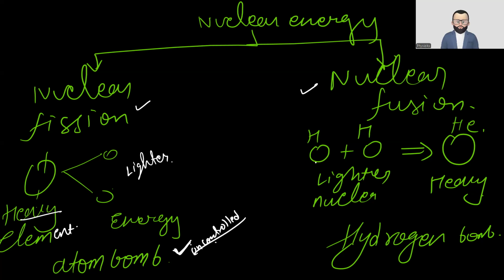In fusion, two lighter nuclei get merged into each other and form a heavy one, and it also releases a very high amount of energy. Why is this difficult? If it is H and it is H, both have the same charge, positive and positive, and it's very difficult to bring them together. For example, if you have the north and south pole of a magnet, and you want to bring both of them very close.